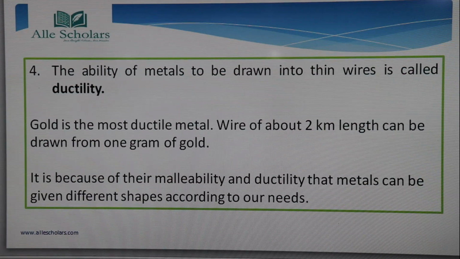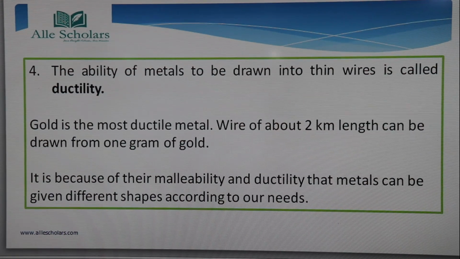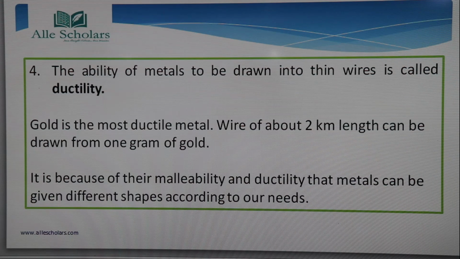So the fourth property of a metal is that the ability of metals to be drawn into thin wires is called ductility. As we have seen, metals can be drawn into thin sheets, which was called malleability, and the ability of metals to be drawn into thin wires is called ductility.